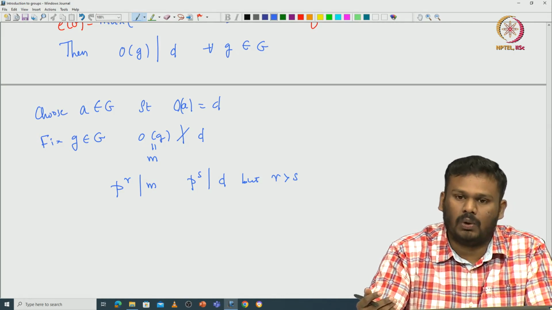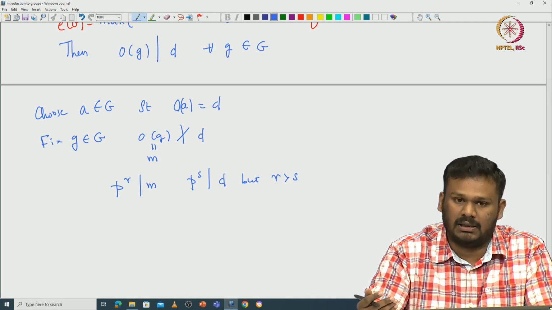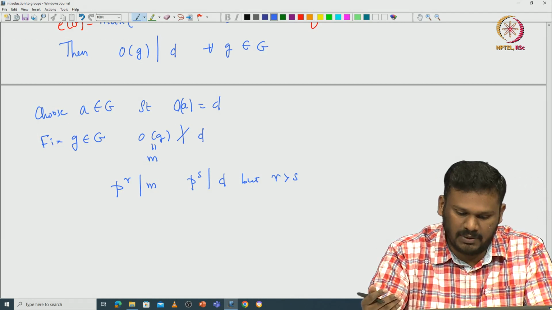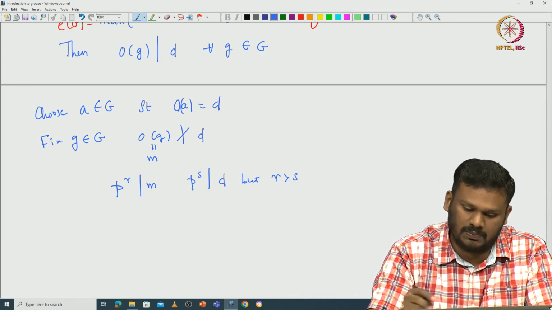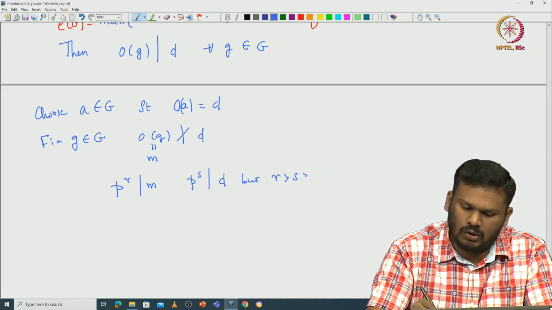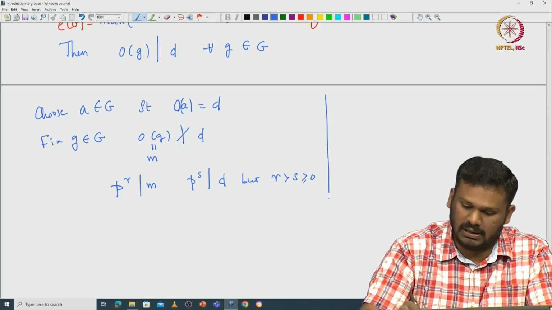So for at least one prime divisor of M, the exponent p power r that divides M, that r, should be strictly greater than the exponent p power s that divides D. This is the largest power such that p power s divides D. Note that this s can very well be 0, so we don't really care.